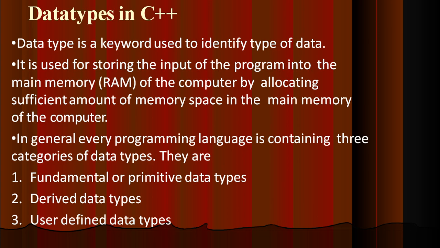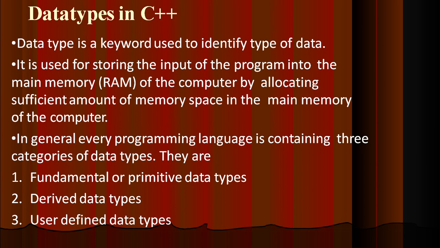Coming to the data types in C++. A data type is the keyword that is used to identify the type of data. So it is used for storing our input. That input will always be in the RAM, the main memory. The currently executing programs are always in the RAM, which is the main memory, and those which are not regularly used will be in the secondary memory, that is the hard disk.